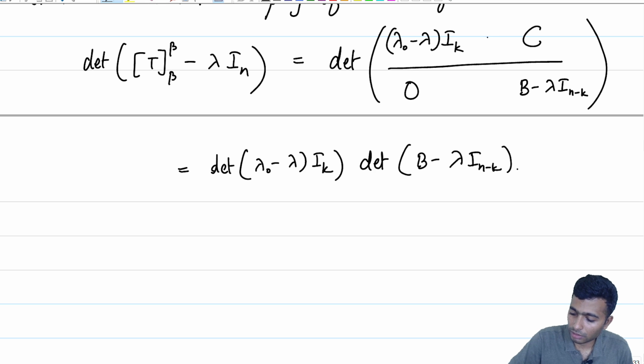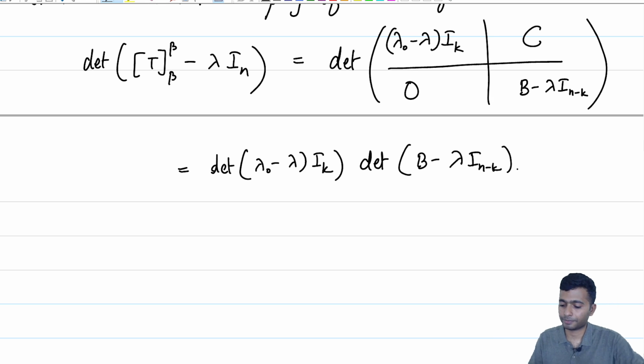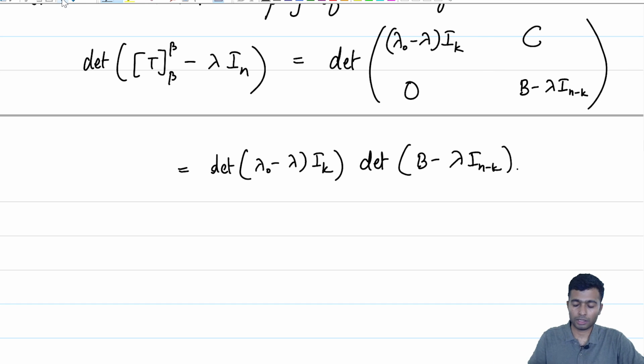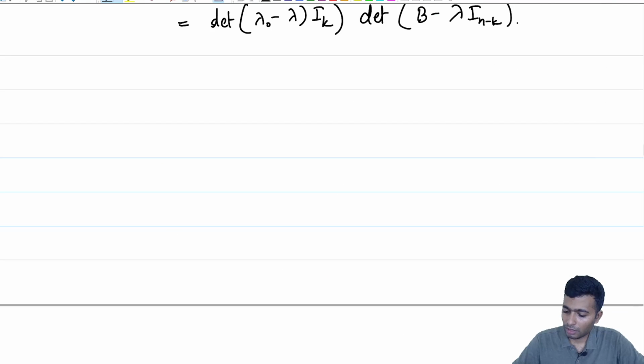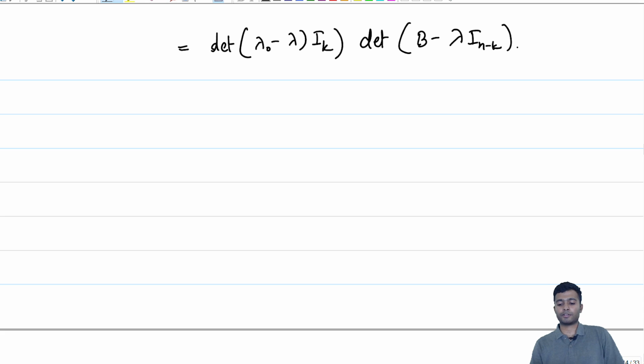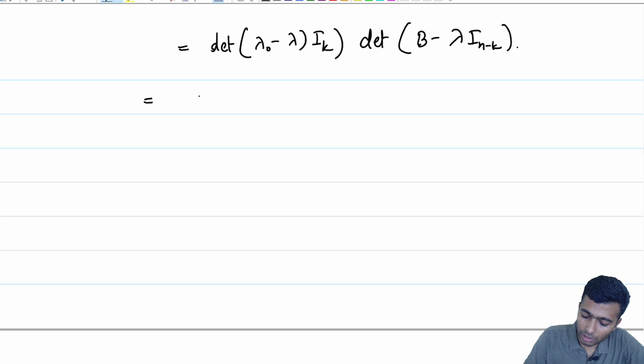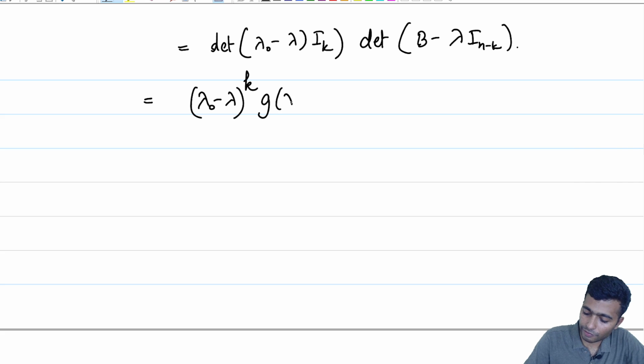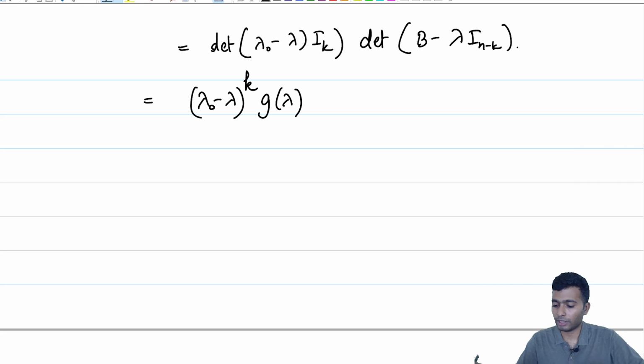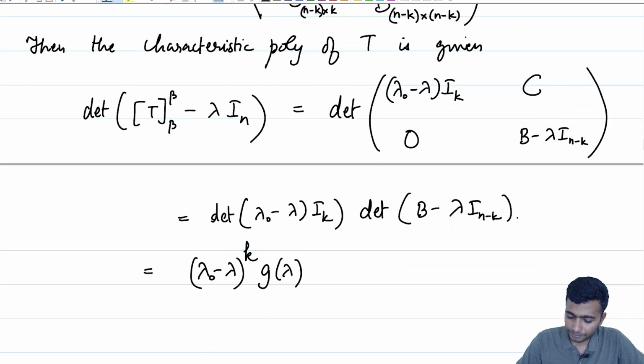Recall that this is a block matrix of the correct sizes, which was written a bit above here. Okay. So, what is the determinant of lambda naught minus lambda times I k? That is just going to be equal to lambda naught minus lambda to the power k times some g of lambda, where g of lambda is the polynomial of degree n minus k, which is basically the characteristic polynomial of B here. So, it is going to be a polynomial of degree at most n minus k.